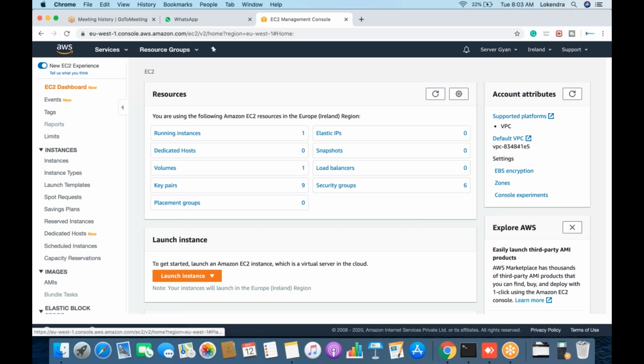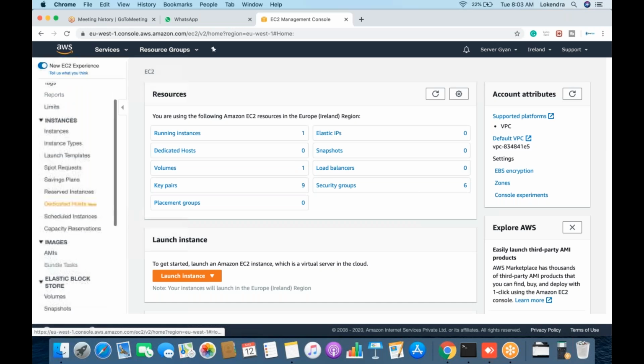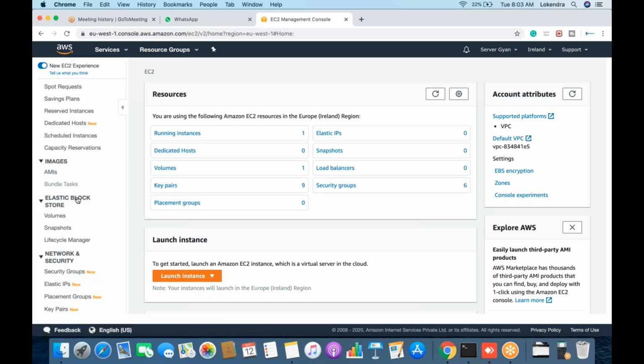Cool. So we are here. There is a particular section, elastic block storage. Can you see my screen, guys, now? Yes. Cool.